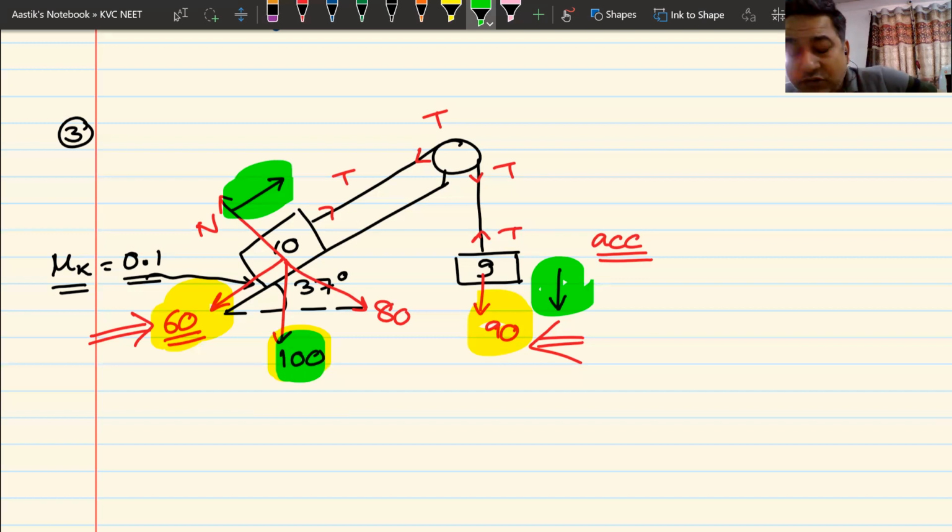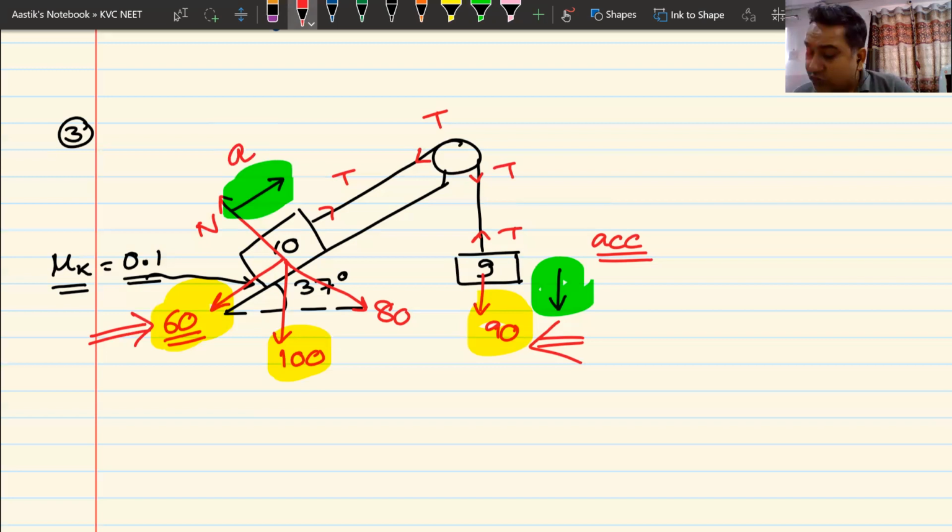Therefore, it is not 100 Newtons which is trying to pull it on the other side. It is only 60 Newtons. One is 90, one is 60, 90 wins. So this block has to move downwards and 10 kg block should move upwards. That means this acceleration is upwards.